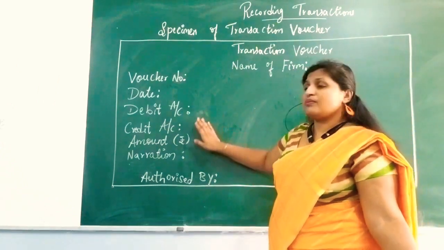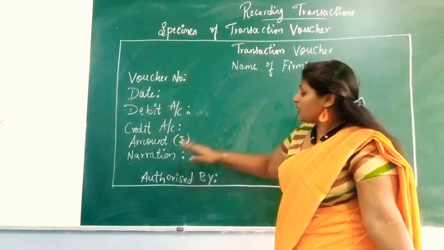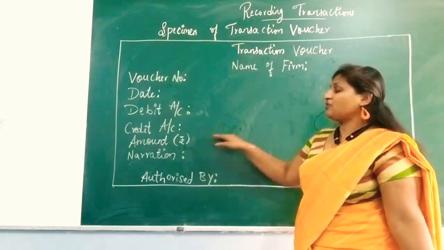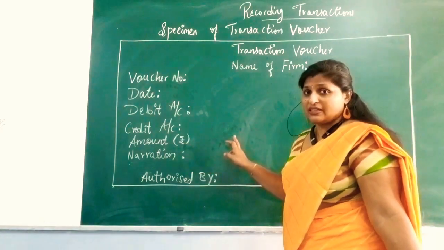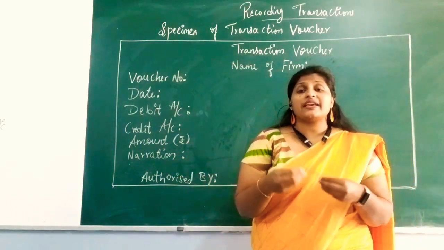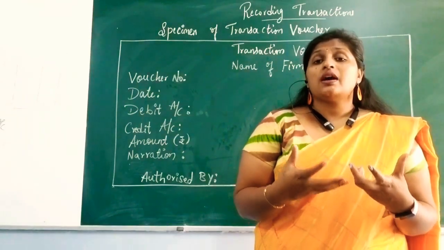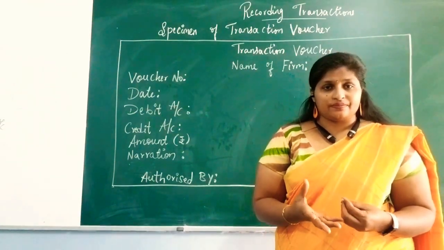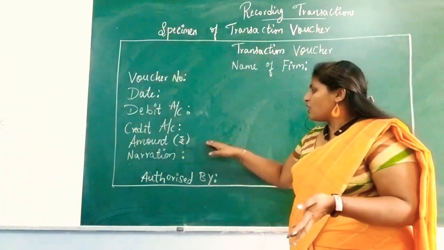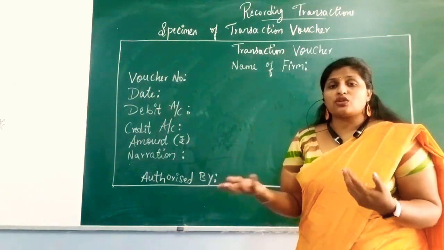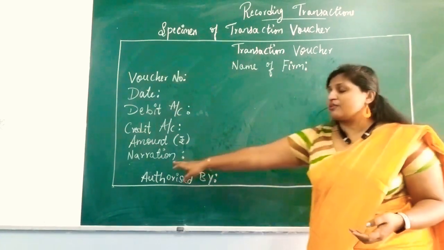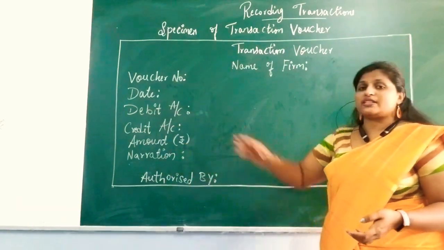So here the debit number, credit number, account number will be written, and the amount. The total amount they have spent on the expenses will be written, and for what they have spent this amount will be written here. That is the narration. Narration is nothing but giving the explanation for which particular expense they have spent that money. As I told you, small expenditures happen, like stationery. They can write 100 rupees is spent on stationery for office purposes. So they are giving the explanation here. Explanation is nothing but the narration for what the amount has been spent.